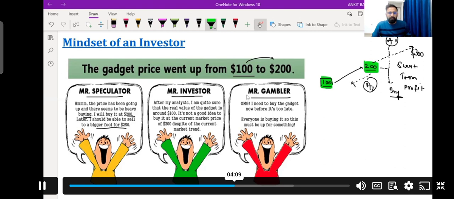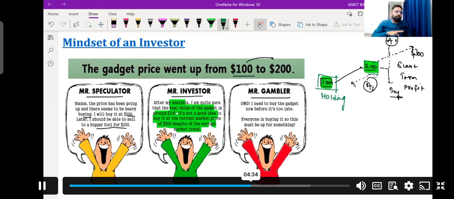So if you see, after my analysis, I'm quite sure that the real value of the gadget is around $100. It's not a good idea to buy it at the current market price of $200 despite the current market trend. So here, let's suppose I have assumed that the investor is holding the share, right? If the investor is already holding the share, he won't be selling this share when it reaches $200, right? The investor will continue to hold this share for a longer period.